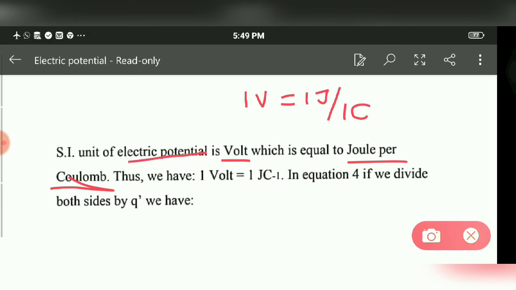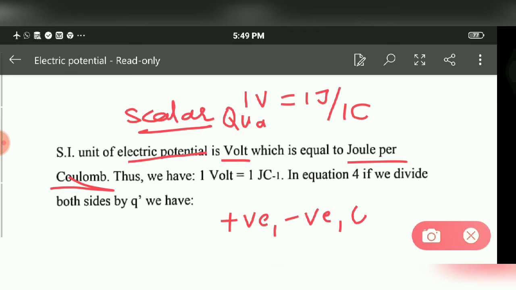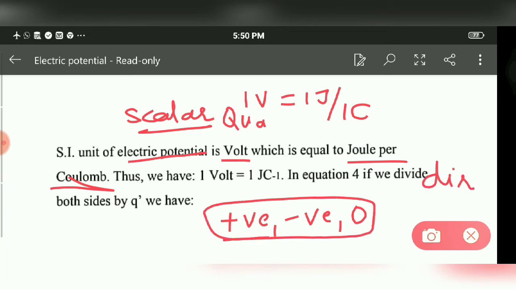And electric potential is a scalar quantity. It has positive, negative or zero value, but it does not have direction.